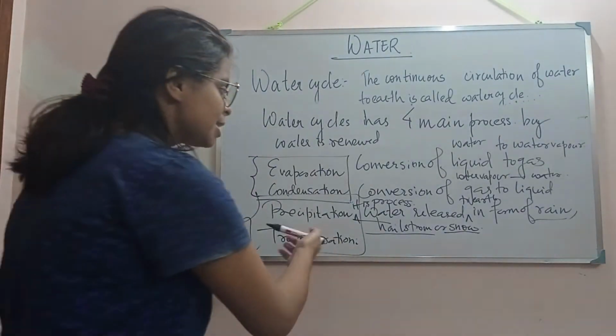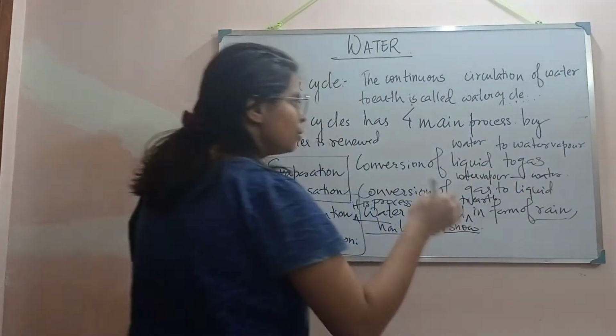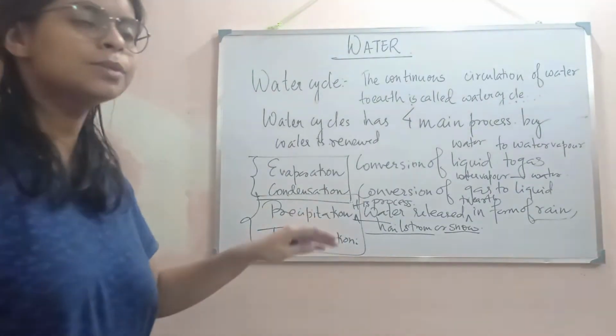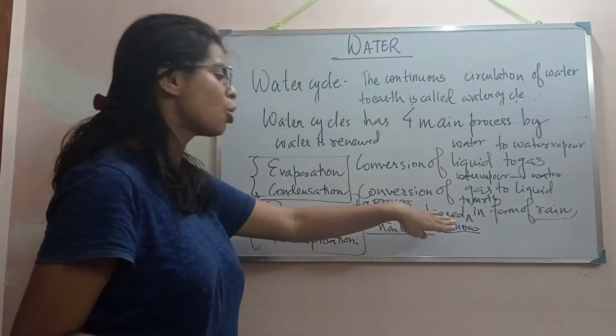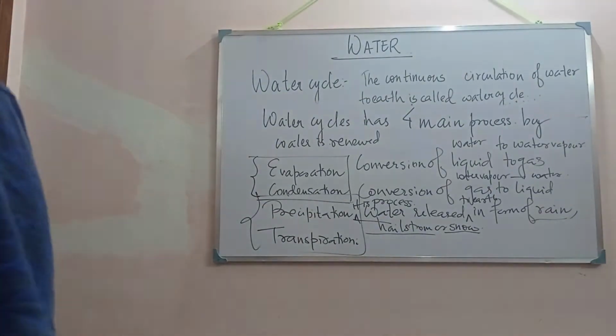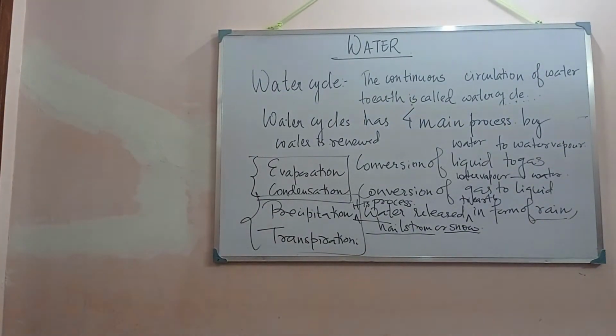So by these three processes we can get the water back. And the getting back of water in the form of rain, hailstorm and snow is called precipitation.